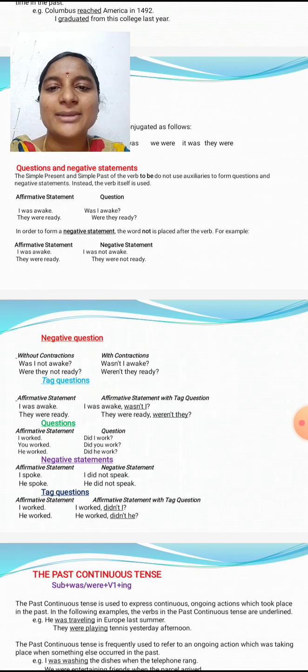In order to form a negative statement, the word not is placed after the verb. For example, affirmative statement, I was awake. Negative statement, I was not awake. So the word not is placed after the verb, here the verb was. They were ready. They were not ready.